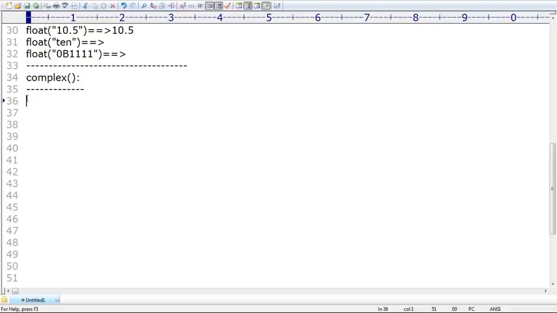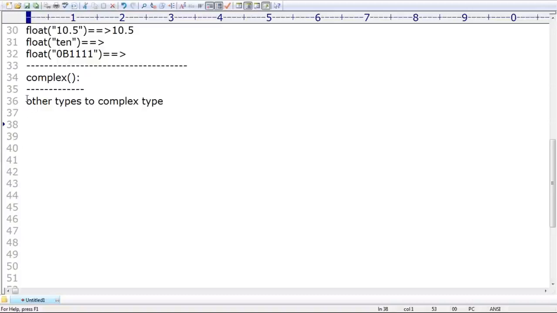Okay, now complex. Sir, I didn't cover this one, so take very special care. By using the complex function, we can convert other types to complex type. Regarding other types to complex type, make sure more concentration is required.